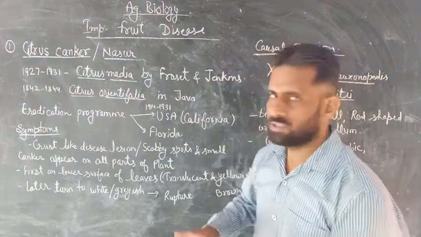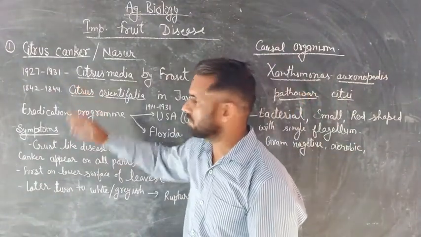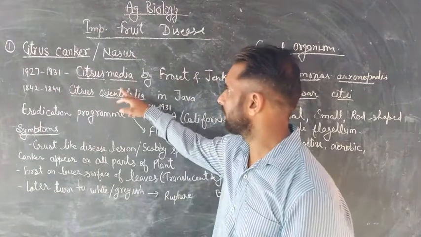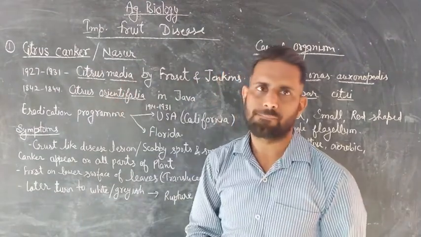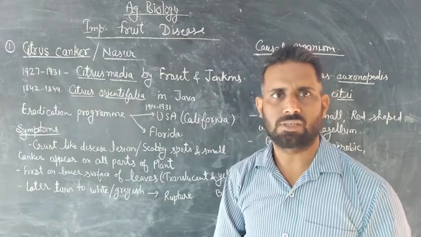In India, this disease was first seen in 1927 to 1931 on a sample of Citrus medica by Fawcett and Jenkins in Dehradun.